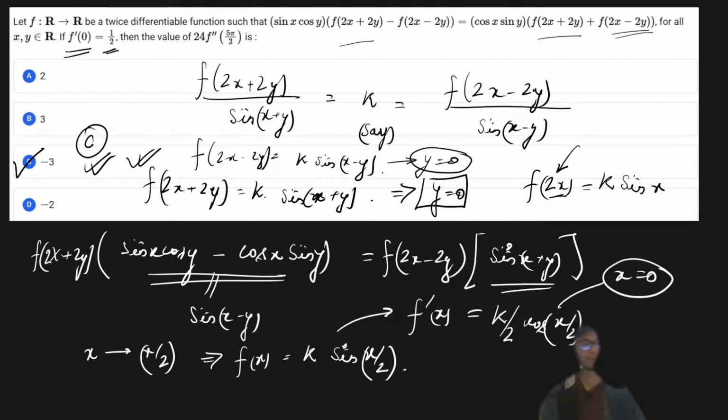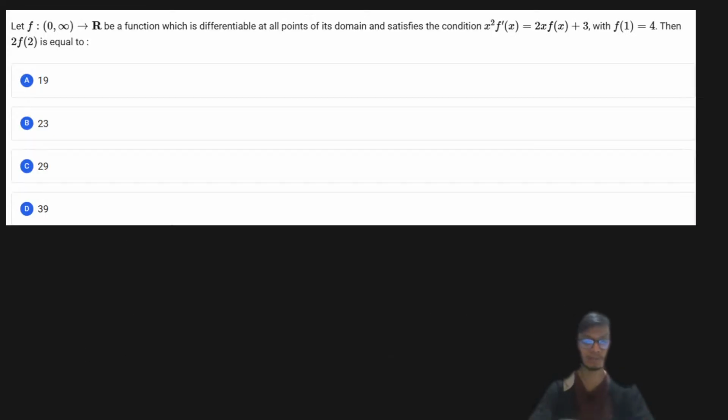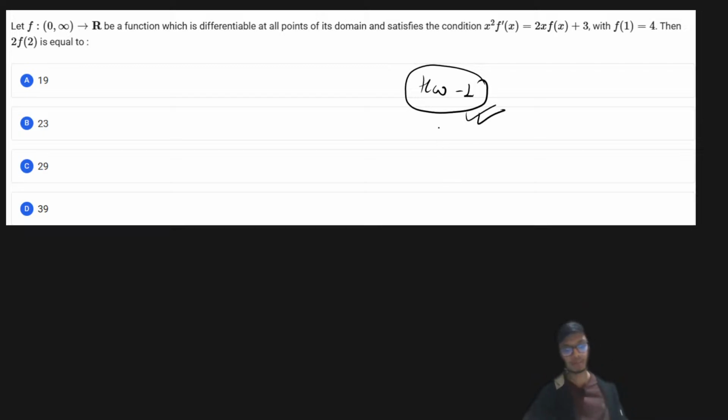So today's session was mostly about important concepts of the methods of differentiation and some of the important underlying questions that can be framed in the chapter of methods of differentiation. Now I have some more questions left as homework to all of you to try and get the solutions. So here is the first homework problem that I want all of you to try to solve and let me know the answers in the comment section. Please let me know the answer key of this particular problem as well as the solution, I mean how did you try to solve this question.